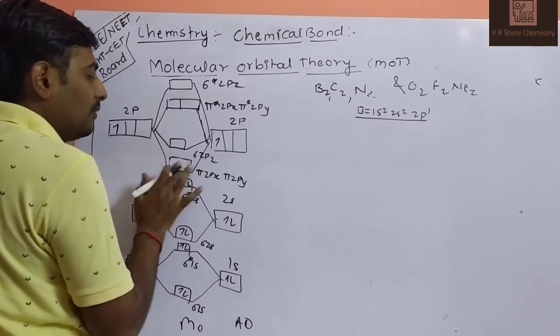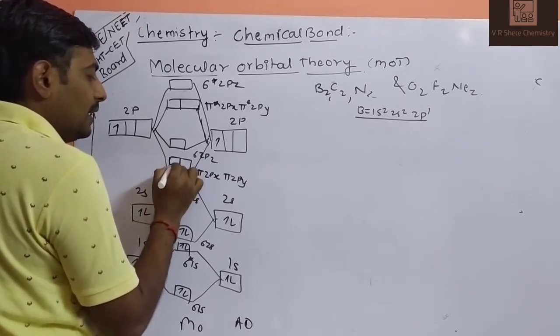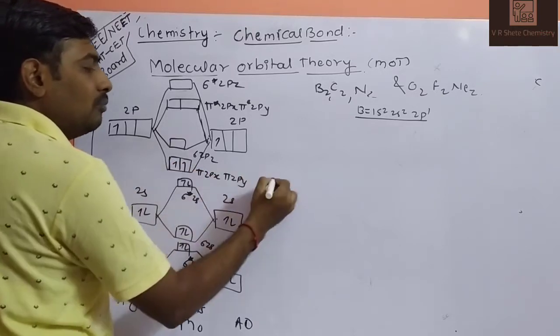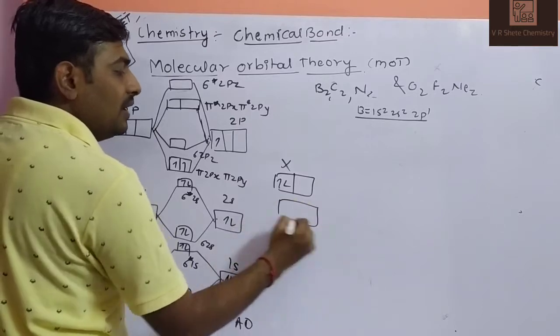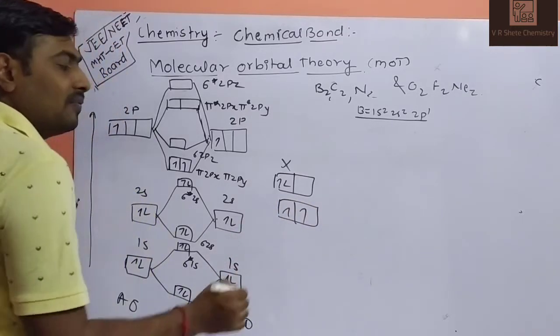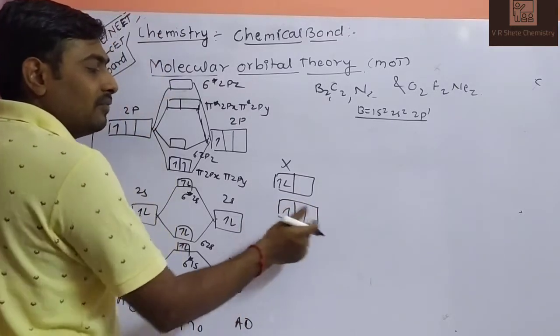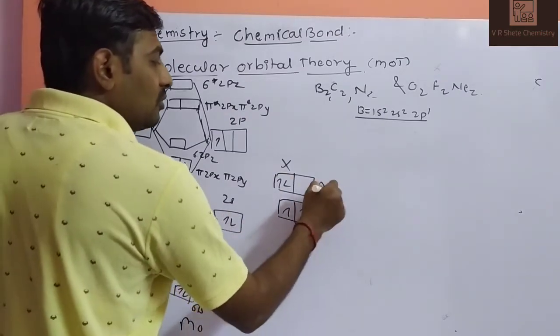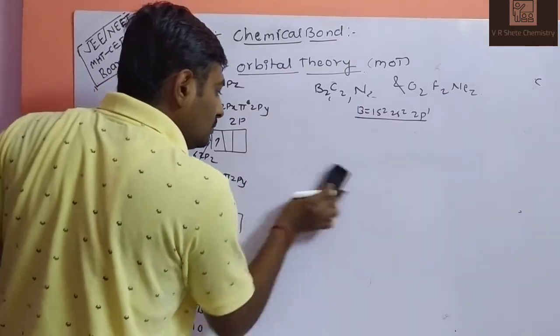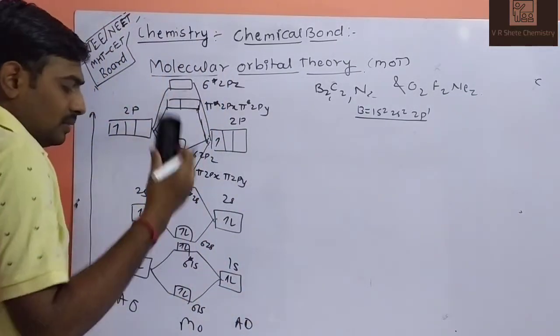We fill the electrons according to the Aufbau rule. We do not fill both electrons in one orbital. We fill the electrons according to the Aufbau rule and Hund's rule. Hund's rule says that electrons pair up only after all orbitals are singly filled. So this one will be correct, this one will be wrong. So this is your diagram.